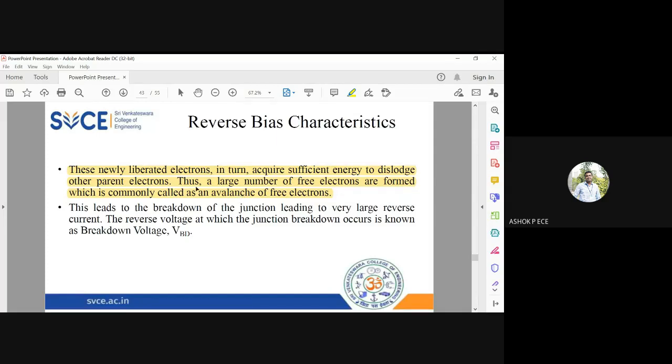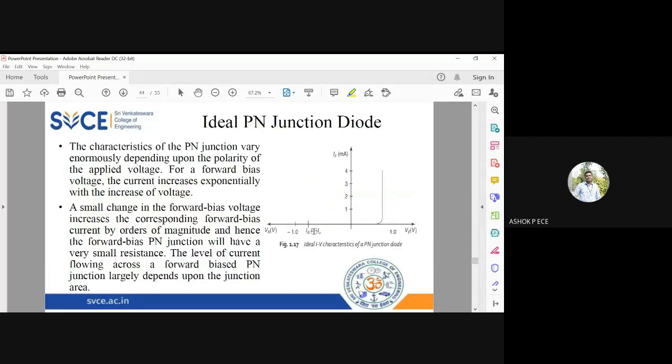Same way, one electron will hit another electron. Those two will hit the remaining two. Those four will hit the remaining four. In this way, a huge number of free electrons is formed, that is called an avalanche of electrons. And when this avalanche of electrons crosses the barrier potential with a huge amount of energy, at that point you call it a breakdown. So at that point, the breakdown happens inside a reverse bias semiconductor.